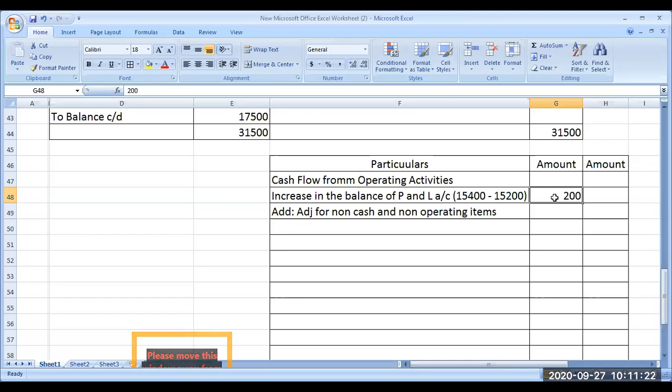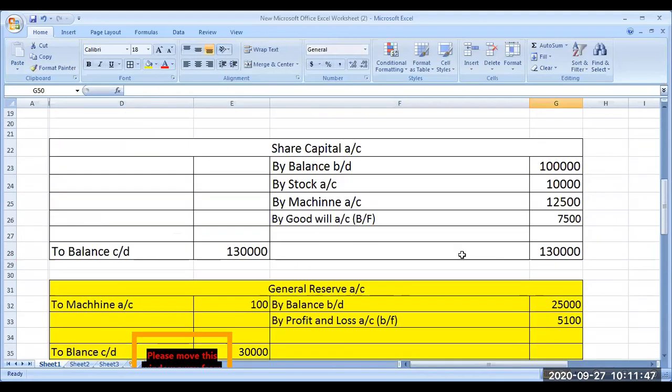I might have debited the depreciation to know my profit in the P&L account. But depreciation, even though it is an operating item, is not a cash activity. It is a non-cash activity. So I have to add it back. So what and all is there in this question? There is a dividend paid. How much dividend paid is there? Look at the dividend paid in the question.